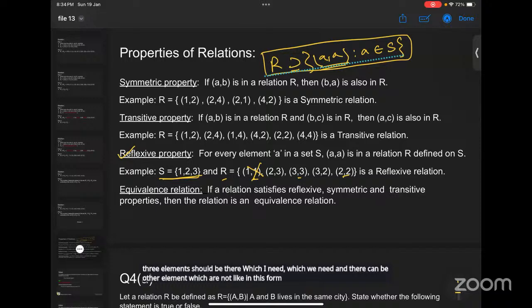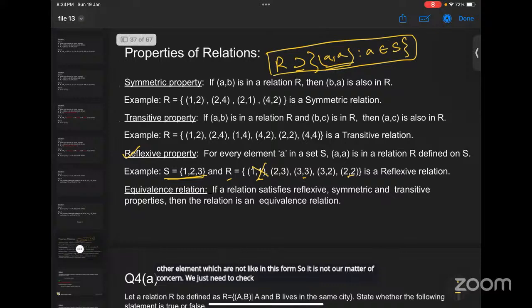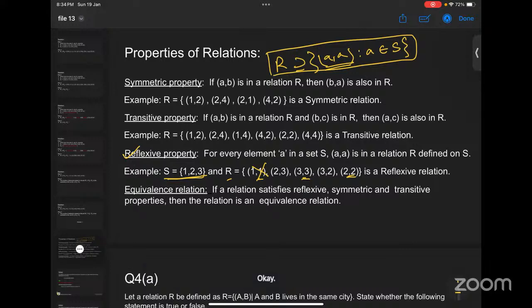So it is not our concern. We just need to check whether this type of pair for all the elements in the given set is there or not. In a reflexive relation, extra elements are not mandatory, no? No, it's not mandatory, but they can be there. So this is not a problem.